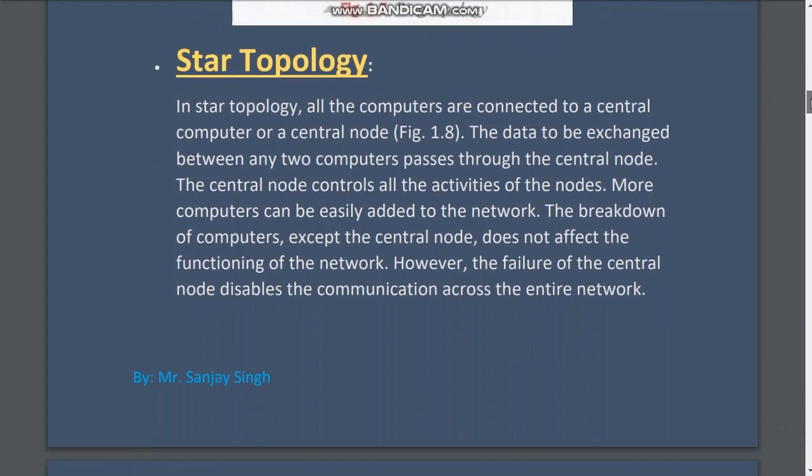Next we have star topology. In this topology, all the computers are connected to a central computer or a central node, and this central computer is also called server because it provides services to all the computers. The data to be exchanged between any two computers passes through this central node.